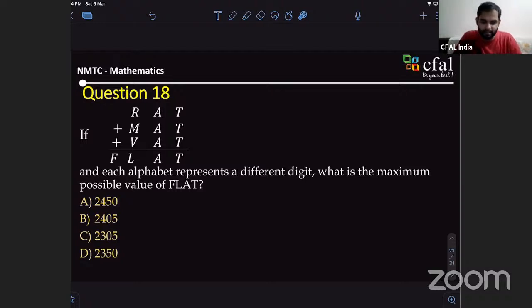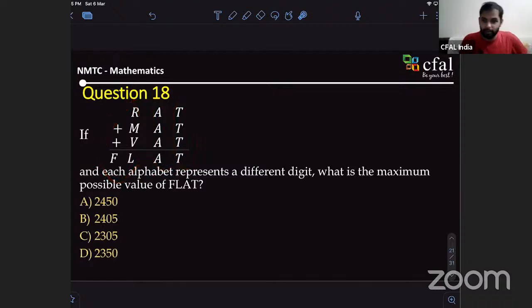All the letters correspond to a single digit, right? But each alphabet is different. Like A and T can't be the same. Specifically they are given as different. In case this is not given, then you can assume they are different. But it's given that each represents a different digit, so all of them are different. So you will see all T's are the same value, all A's are the same. Okay, sir. Got it. And all these are digits.